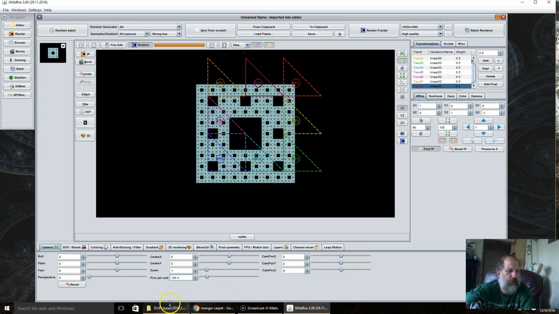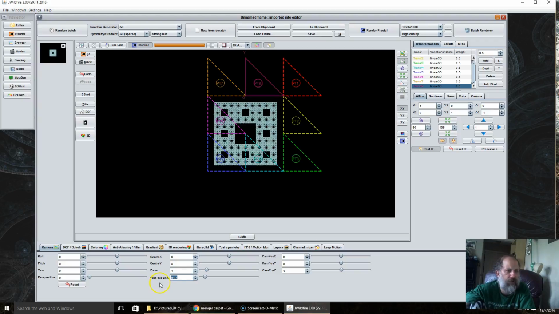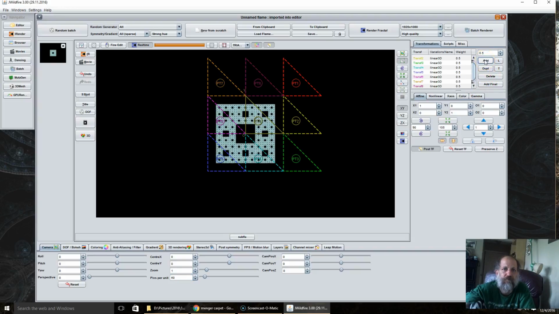So now we're going to add the 3D portion of it. We click on the add button. And of course we keep all the linear 3Ds. Now we're going to click on the YZ plane.